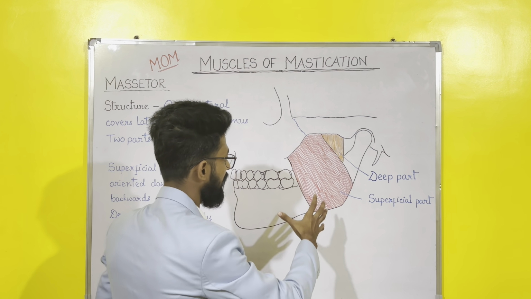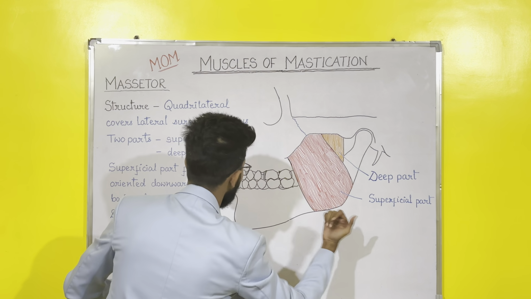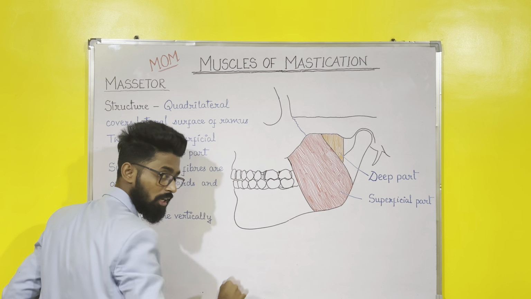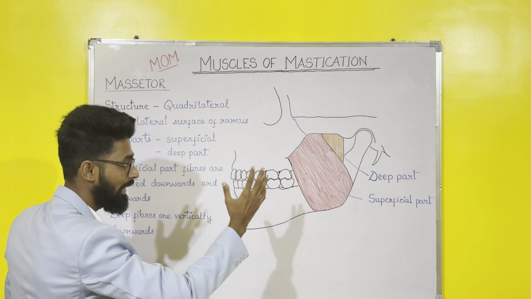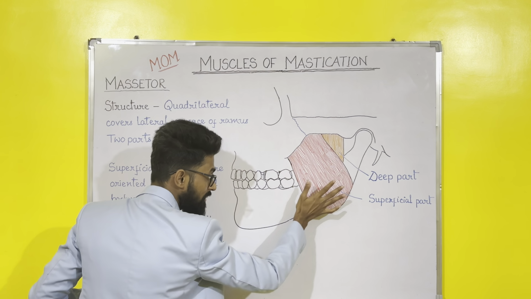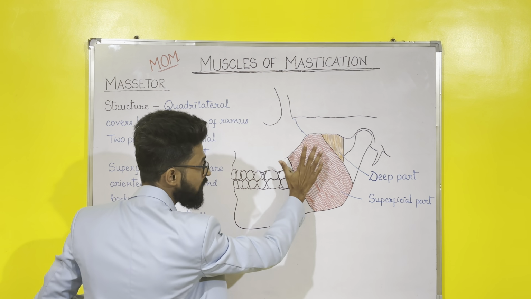Okay, so if we look at the diagram, what all things can we appreciate or understand? First is, it is quadrilateral in shape. Okay, so the muscle is quadrilateral in shape. It overlies or covers the lateral surface of mandible, or the outer surface of mandible. It is covering the outer surface of mandible.